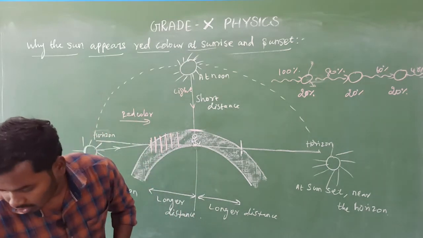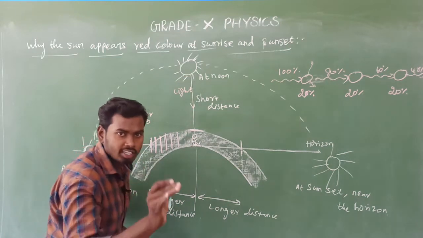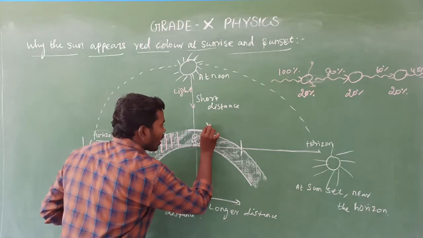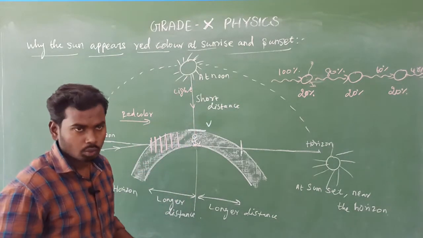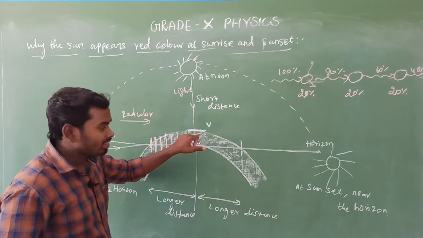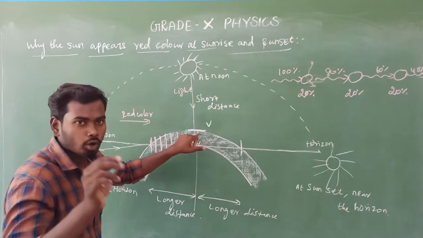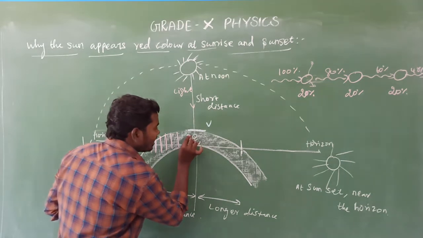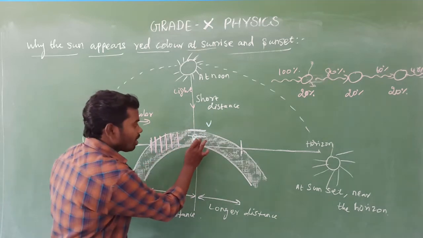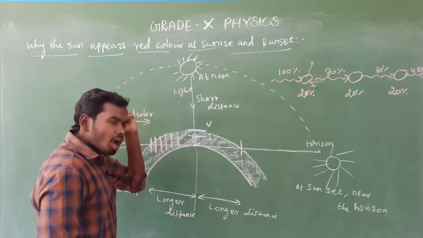I'll take another color chart to identify. When the sunlight enters into the atmosphere at noon time, first this violet color gets scattered. The violet color gets scattered completely by the time it reaches this point. Am I right? After that, what color will be there? Indigo color. Am I right? Yes. Then the indigo color gets scattered by the time it reaches this point. Indigo color. Am I right? Yes. Then after that, what color?